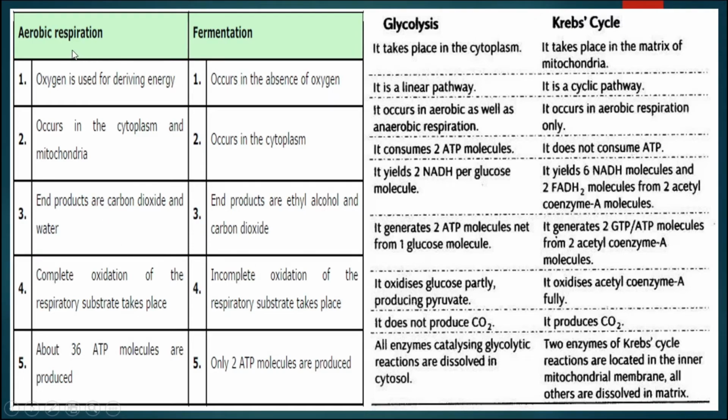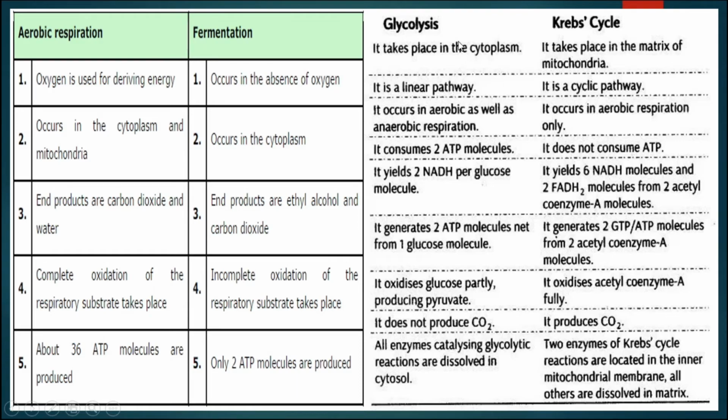One more thing is that in aerobic respiration there is complete oxidation of food material or the respiratory substrate, and hence a very large amount of energy is produced, that is about 36 ATPs. Whereas in fermentation or anaerobic respiration, incomplete oxidation of food substrate takes place and a very small amount of energy is produced, that is only 2 ATP. So in this way we can see the amount of energy, and the partial oxidation of respiratory substrate in absence of oxygen. These are the comparisons between aerobic respiration and fermentation.